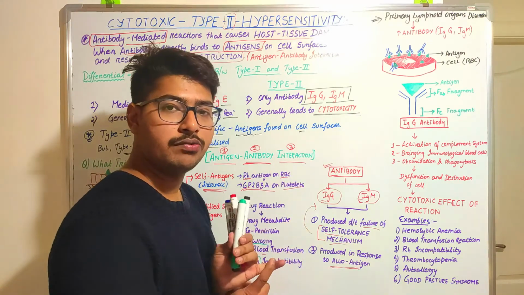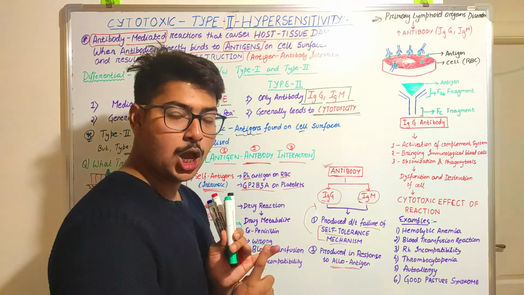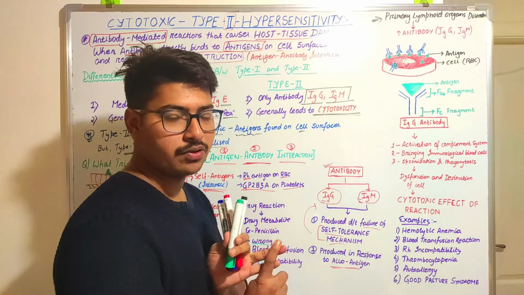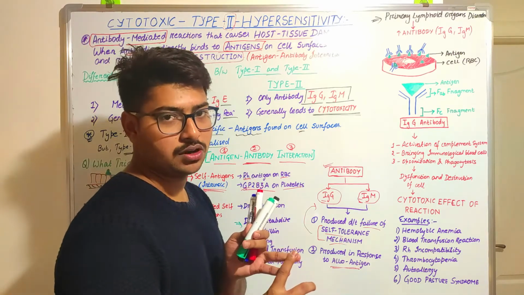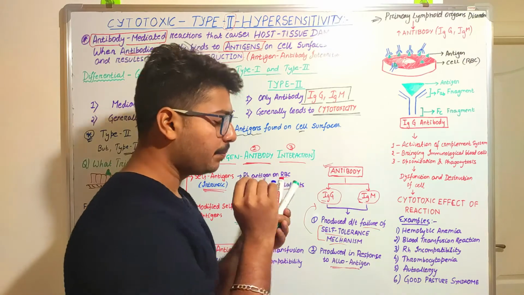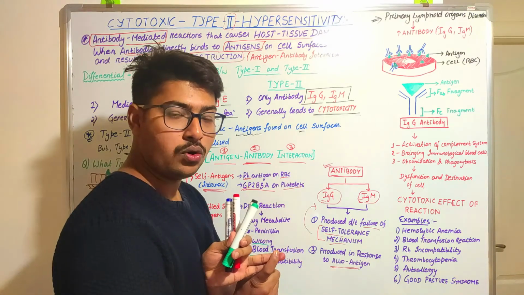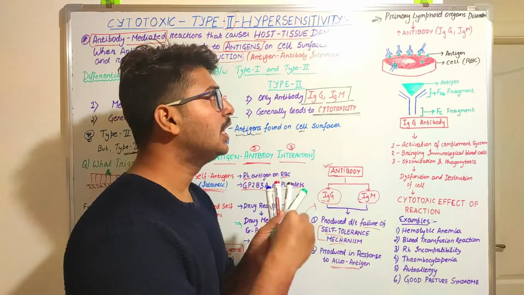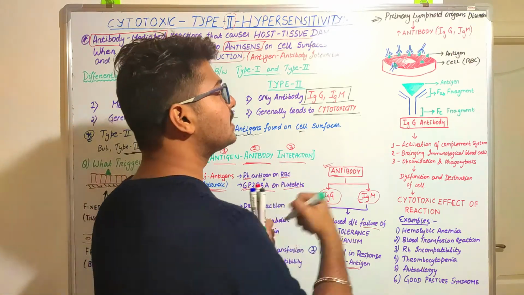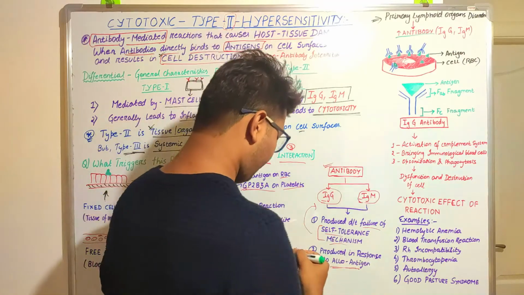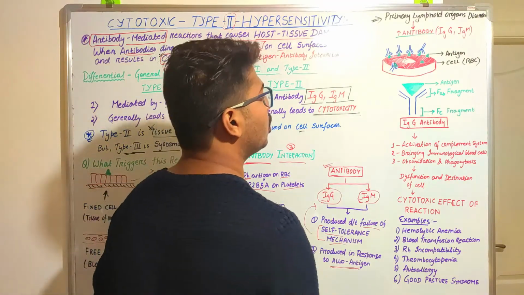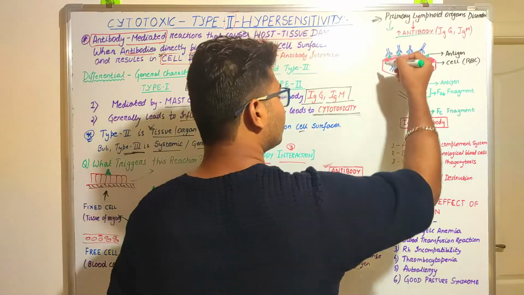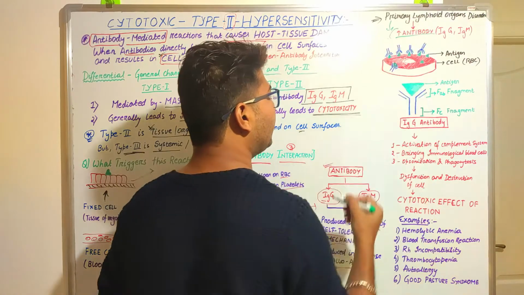The thymus is responsible for production and maturation of T cells, whereas bone marrow is responsible for production and maturation of B lymphocyte cells. B lymphocytes, as you know, are the major precursor cells for producing antibodies, because antibodies are produced by plasma cells. So they will go through the processes for the production of this antibody.